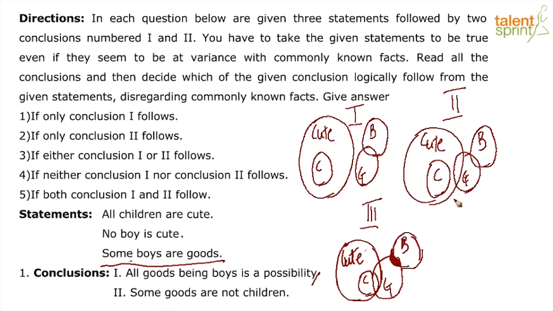Let's look at situation 3, possibility 3. There is a part of goods that overlaps with cute and nothing here overlaps with children. Therefore, again, some goods are not children. Now, if you look at the third possibility, goods overlaps with boys, cute and children. But again, there is this part of goods that does not overlap with children. Therefore, from this we can say that both conclusion 1 and 2 follow.